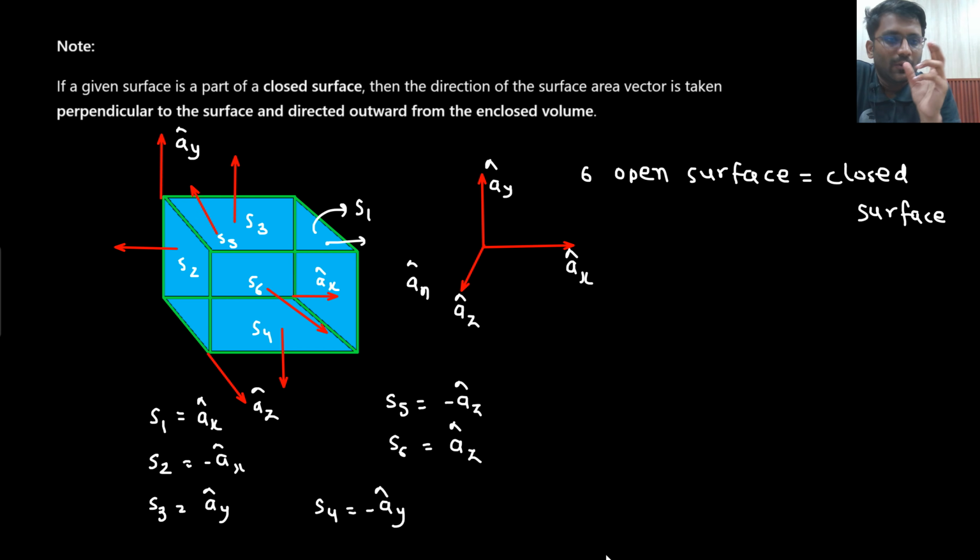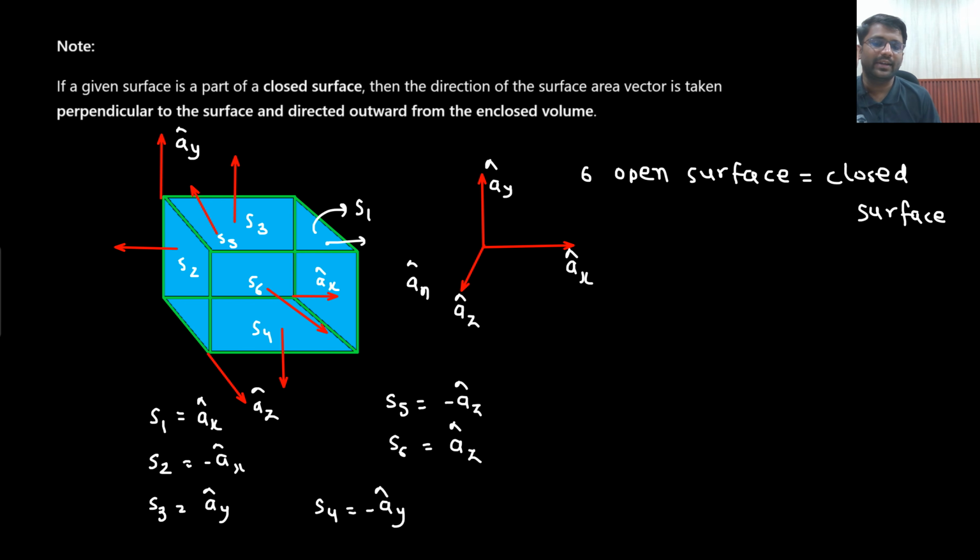If a particular open surface is a part of a closed surface, then the direction of the surface area vector is taken perpendicularly outward to the surface, or you can say it will be directed outward from the enclosed volume.